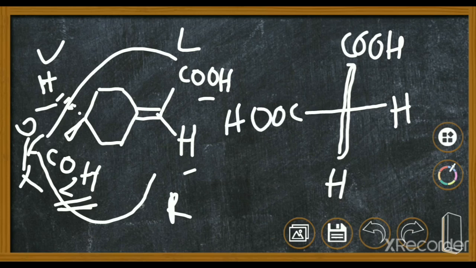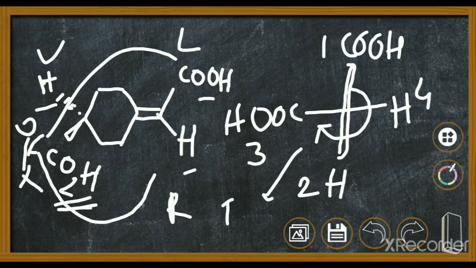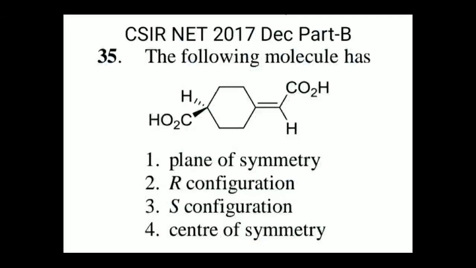Now we have to give the priority order. The closer groups get more priority, so this CO2H will get 1 and this will get 2. In the far groups, this CO2H will get 3 and this hydrogen will get 4. Now we come to 1 to 2 to 3. This is again a clockwise rotation, and hence it represents the R configuration. So guys, the given molecule is in the R configuration. Hope you understand this, whatever the correct answer. The molecule is R configuration, and hence option number 2 is the correct option.